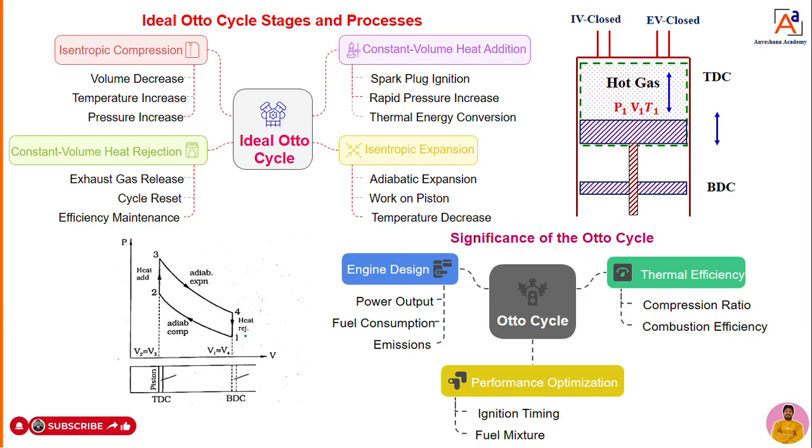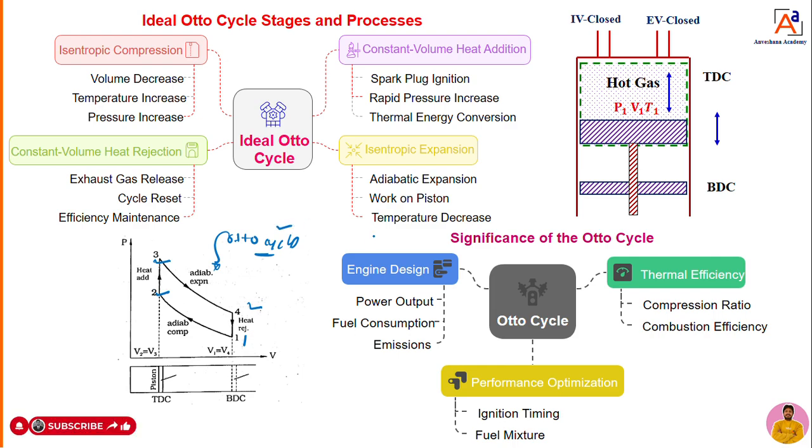So what is this? 1 to 2 adiabatic compression, 2 to 3 heat addition, 3 to 4 adiabatic expansion, 4 to 1 heat rejection. So this is nothing but the Otto cycle. This Otto cycle plays a very important role for us to design the Otto engine, or 4-stroke petrol engine, or gasoline engine.